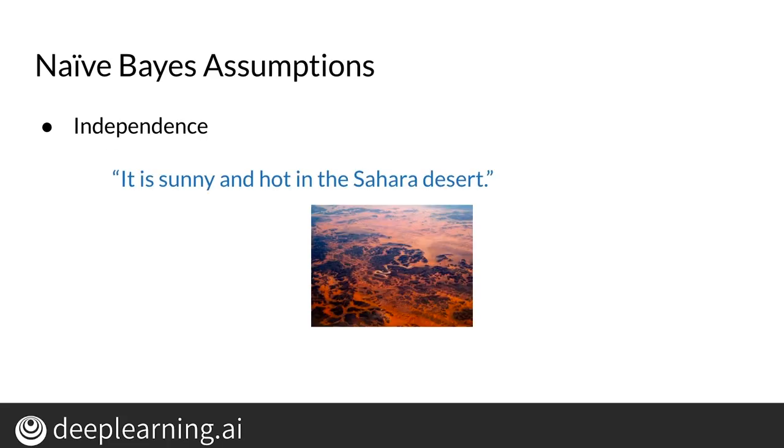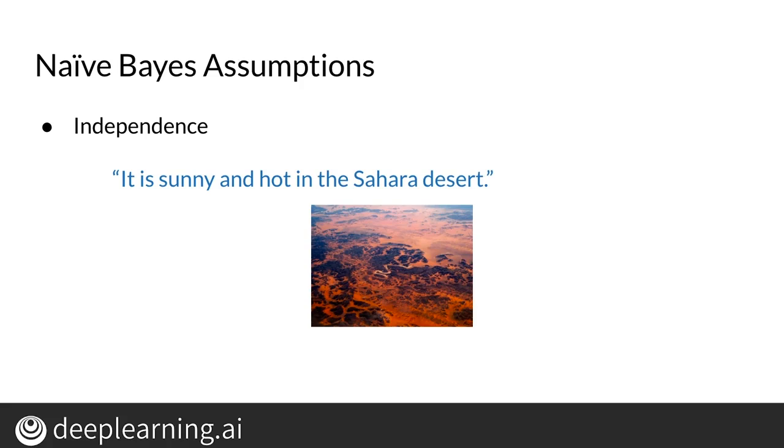To illustrate what independence between features looks like, let's look at the following sentence. It is sunny and hot in the Sahara Desert. Naive Bayes assumes that the words in a piece of text are independent of one another. But as you can see, this typically isn't the case. The words sunny and hot often appear together as they do in this example. Taken together, they might also be related to the thing they're describing, like a beach or a desert.